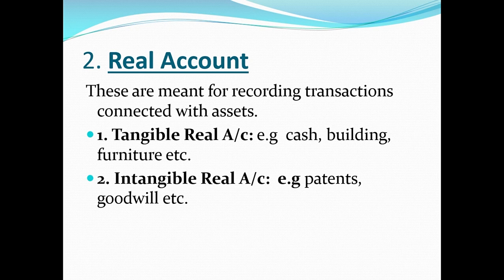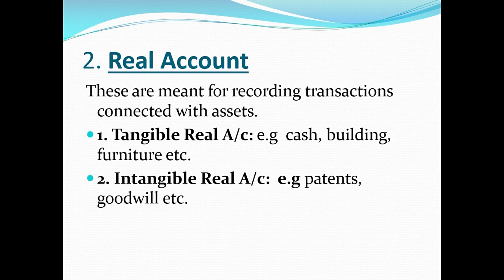Then we have intangible real account, for example, goodwill, patents, copyrights, trademarks. All such intangible real accounts are those accounts which we cannot see, cannot feel, cannot touch. So these are basically on paper. Calculations are done only on paper, they do not have any physical presence.